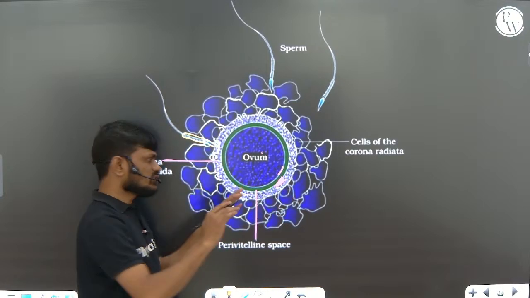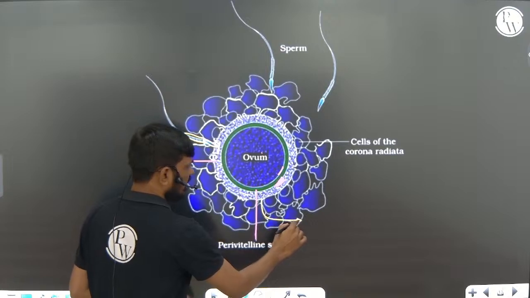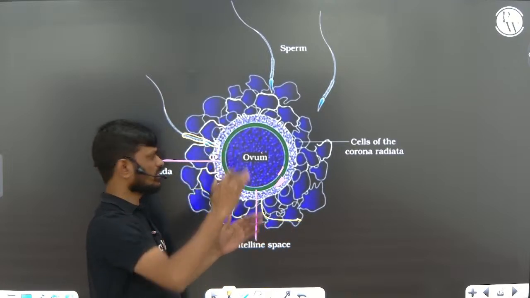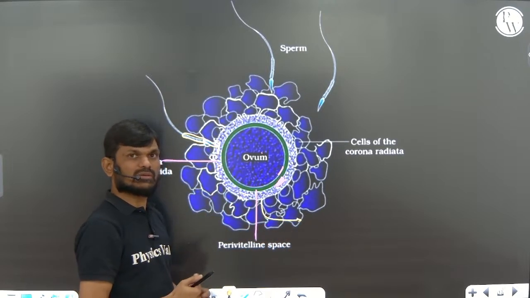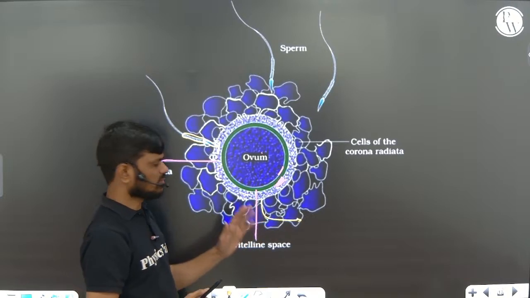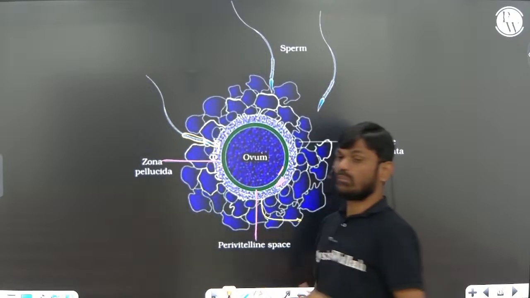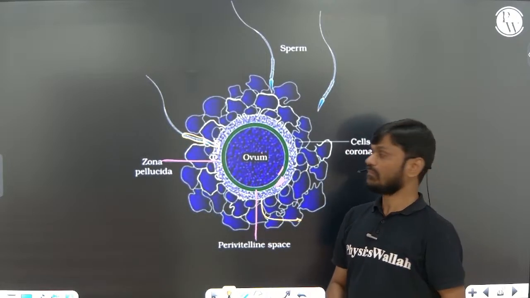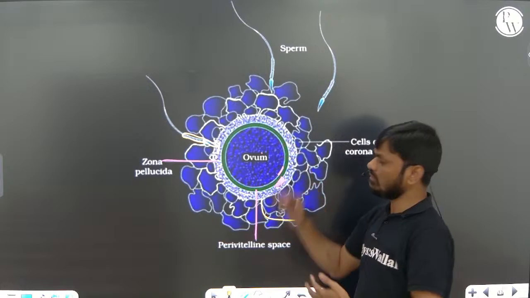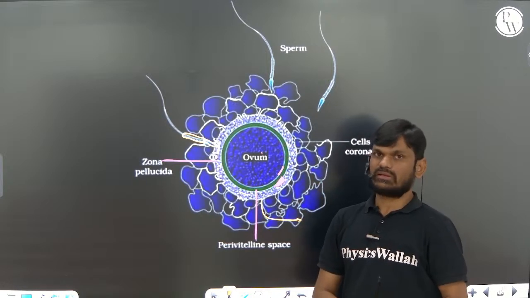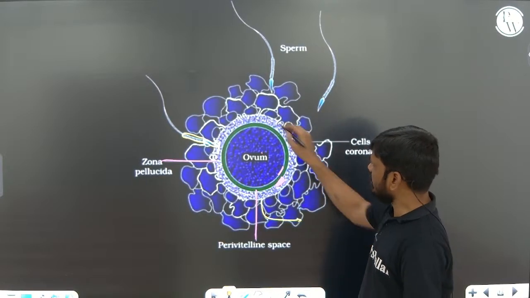The changed zona pellucida layer does not allow any extra sperm into the inside of the secondary oocyte. This is very, very important. That's why polyspermy is prevented. Entry of more sperm into the ovum is prevented because it undergoes some changes.